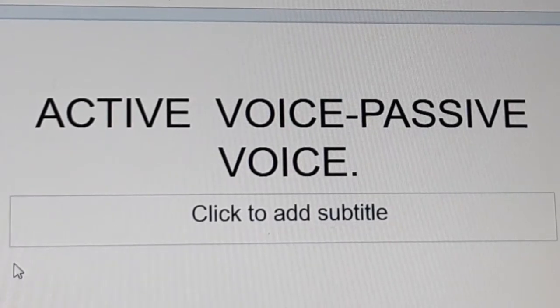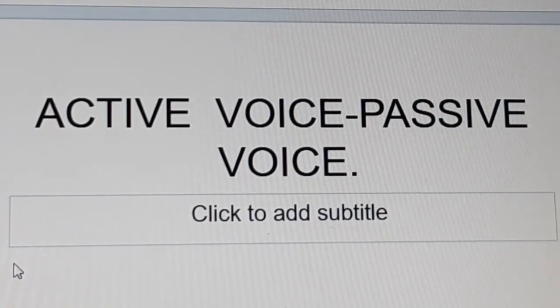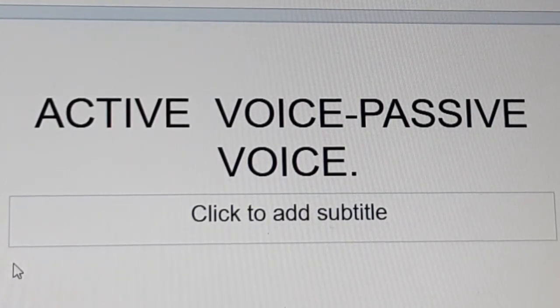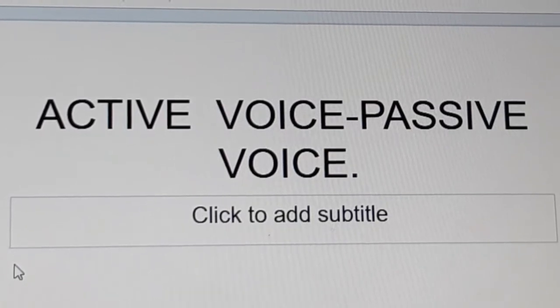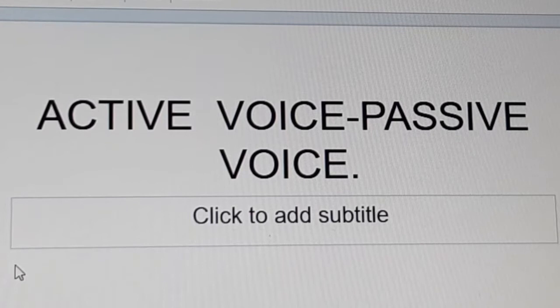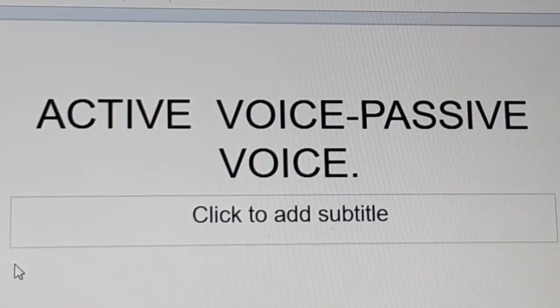Once again, to identify active and passive voice, find the verb and ask who or what performed the action. If the who or what that performed the action is at the beginning of the sentence, it is in active voice. Look for the word by, which is often an indication of passive voice.